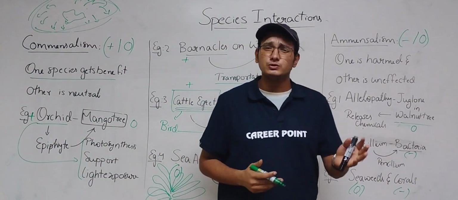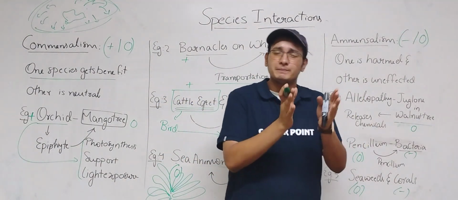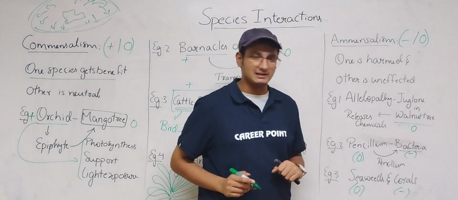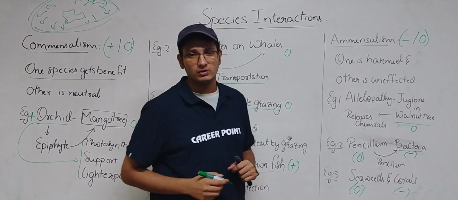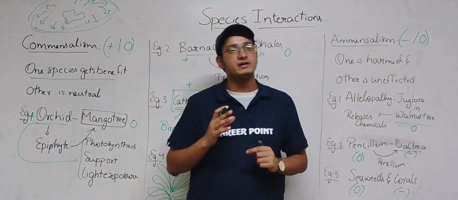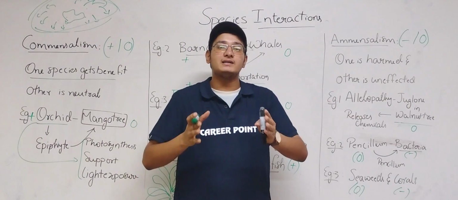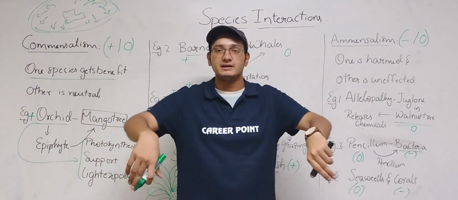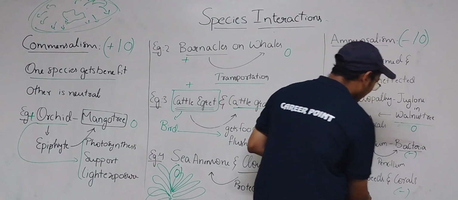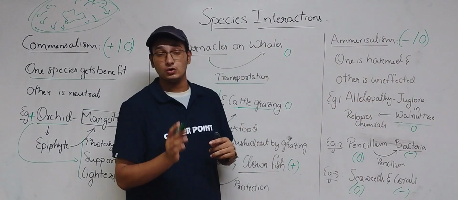So there is no use for them. So it neither benefits them nor is harmful for them. So it belongs to Amensalism. And next we have seaweeds and corals. When the seaweeds are present, they release certain chemicals and enzymes which won't let other organisms come near its surrounding areas. So here the corals are getting affected, and seaweeds are neither getting a benefit nor harmed.